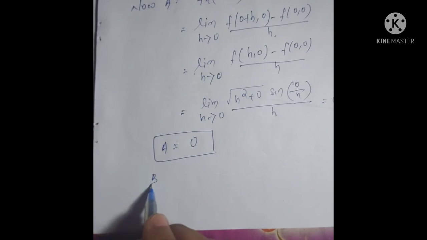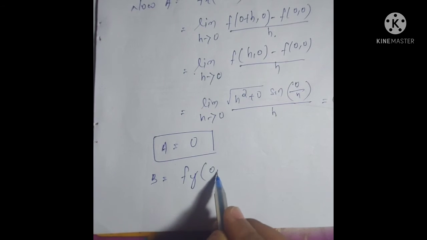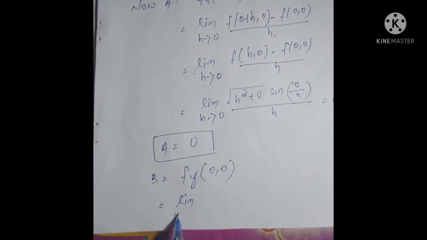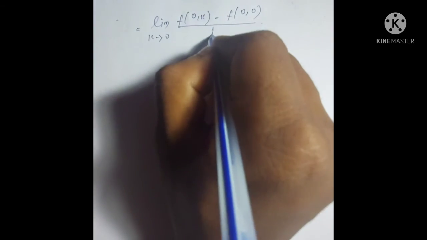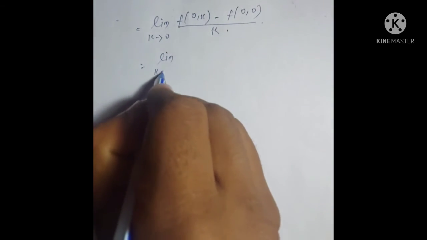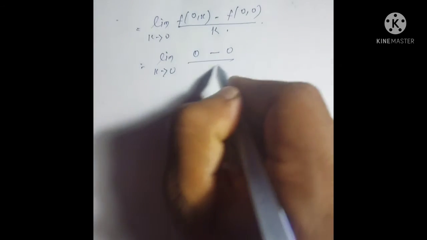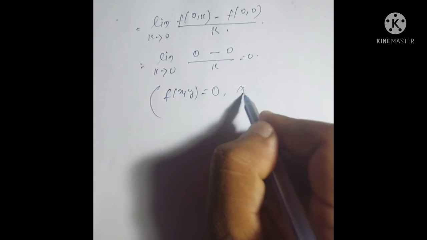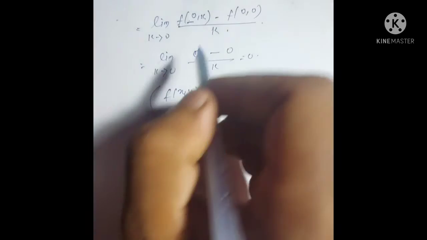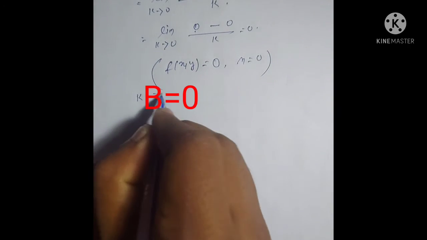Now b is equal to the partial derivative with respect to y at (0,0), which is equal to limit k tends to 0 of [f(0, 0+k) minus f(0,0)] all divided by k, which is equal to limit k tends to 0 of [f(0,k) minus f(0,0)] all divided by k, which is equal to limit k tends to 0 of (0 minus 0) by k, which is equal to 0, because we know that f(x,y) is equal to 0 when x is equal to 0. Here x is equal to 0, so f(0,k) is 0. So also we get b is equal to 0.